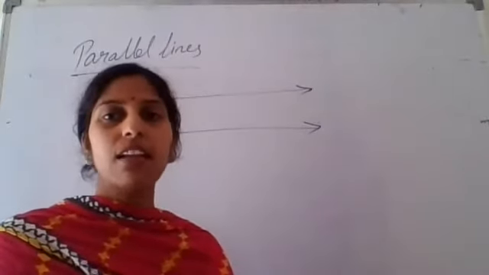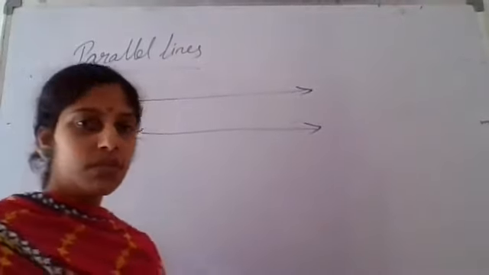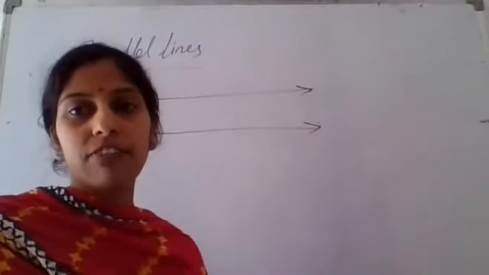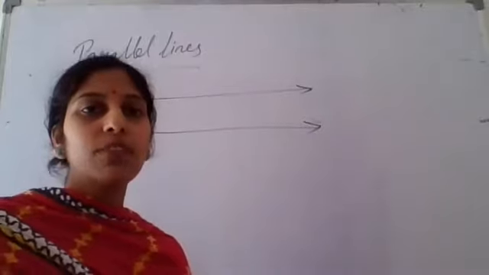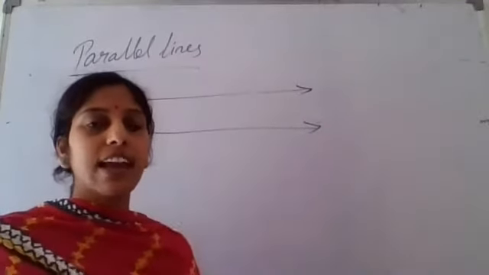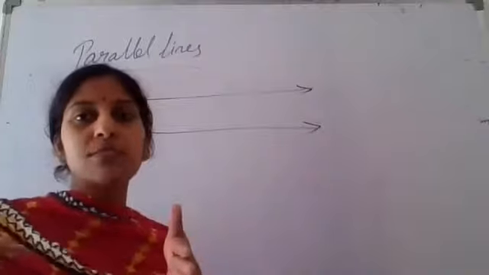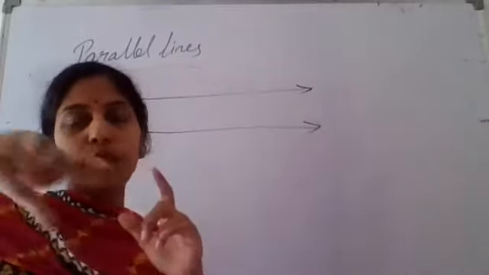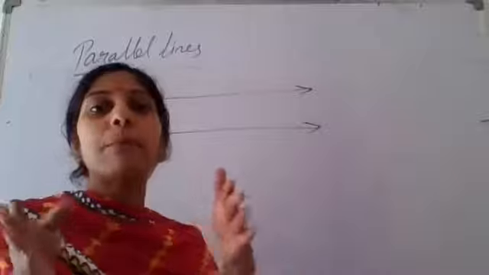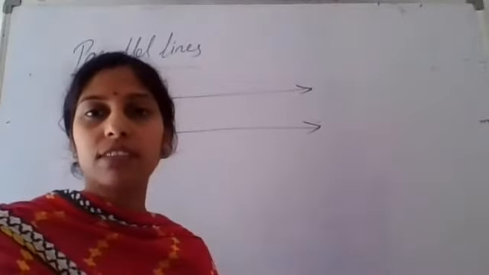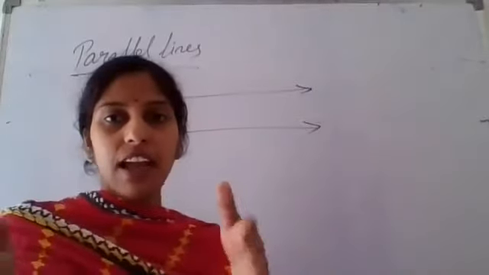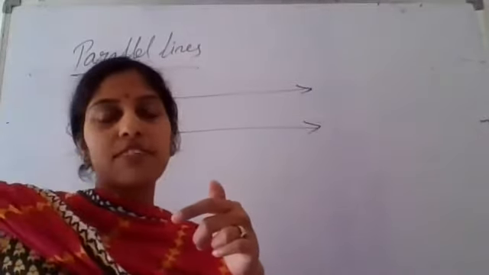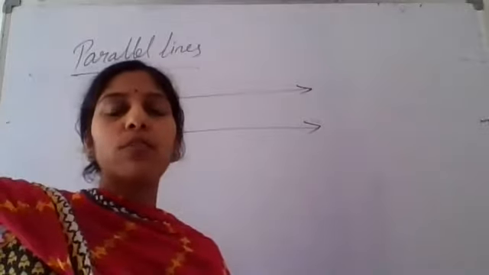For example, in our day-to-day life, when we travel by train, we can see the railway track where the train is moving. When the train is moving on the track, it always maintains a parallel line path only. Because the wheels are fixed with the train, and the track is also fixed for them, it maintains the same length throughout.